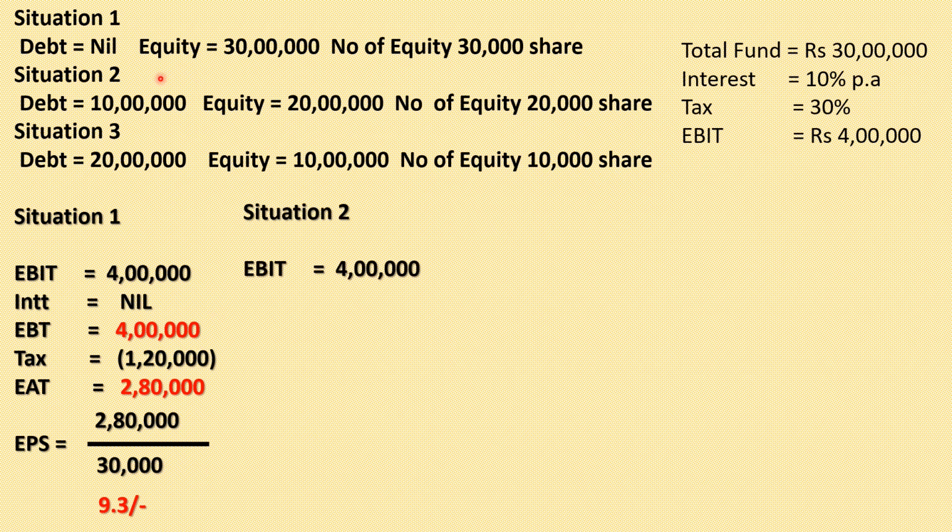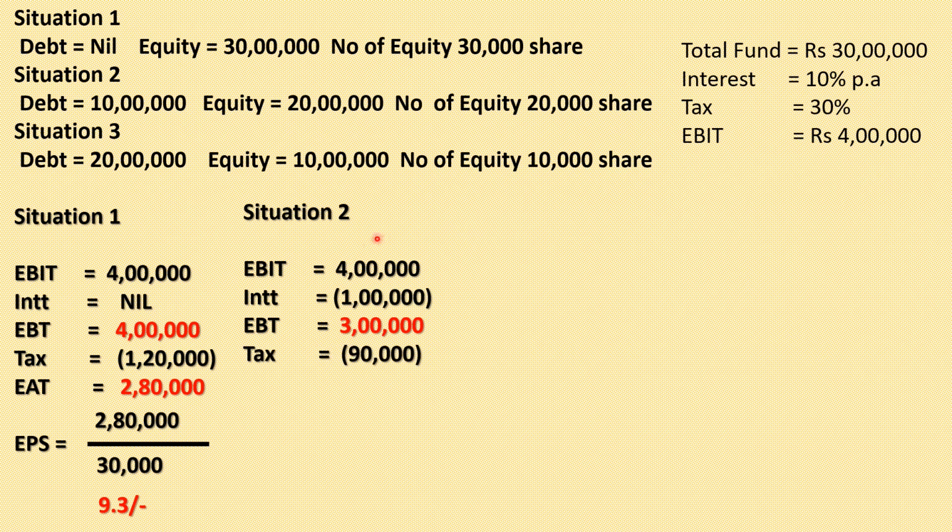EBIT is 4 lakh rupees, the same. Interest is 1 lakh rupees. How? Listen, here the money that we have raised by the issue of debentures is 10 lakh rupees. How much interest do I have to pay? 10%. So 10% of 10 lakh is 1 lakh rupees. So the EBT will be 3 lakh rupees, that is 4 lakh minus 1 lakh. The tax is 30%, which means 30% of 3 lakh rupees is 90,000 rupees. So EAT, that is earning after tax, is 2 lakh 10,000 rupees.